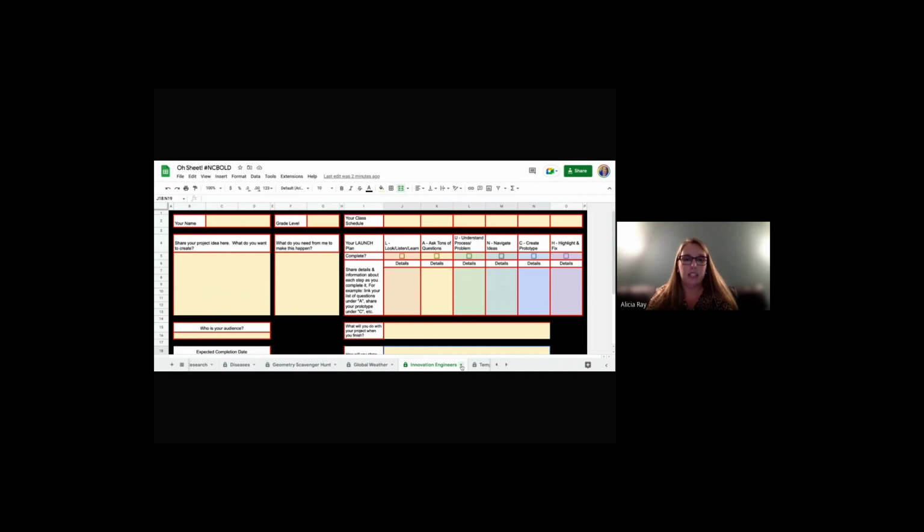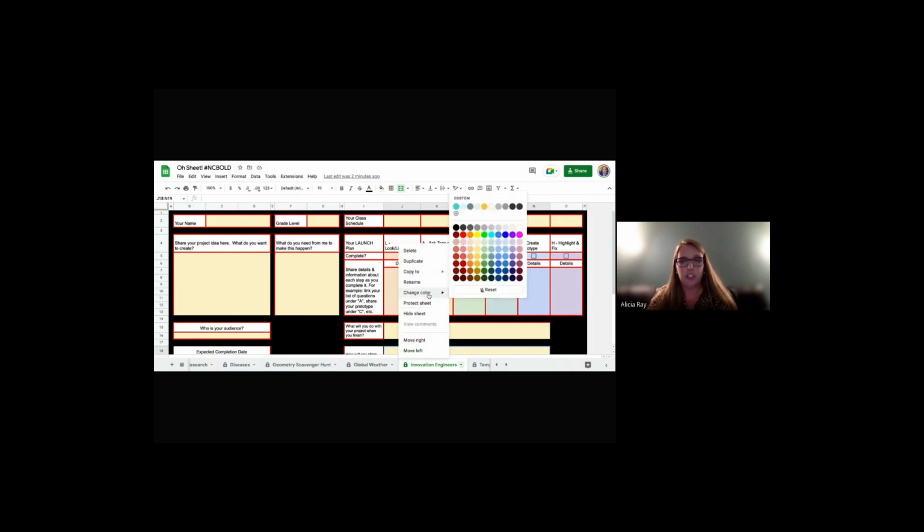One of the ways I love to give them the green light is to actually click on the drop-down arrow and change color, and I can actually make it green. And so then on their sheet they're going to see their name and it will be green. And they'll be like, oh, Miss Ray's seen it and she's good with it. I love using different color schemes to help students keep up with where they need to be. And that's something that's in the Did You Know, and I'll show you how to set that up.